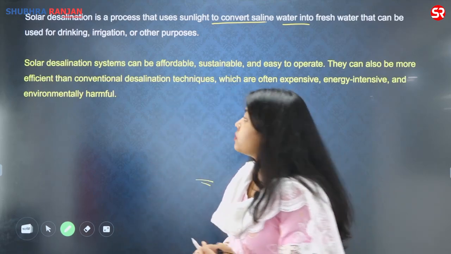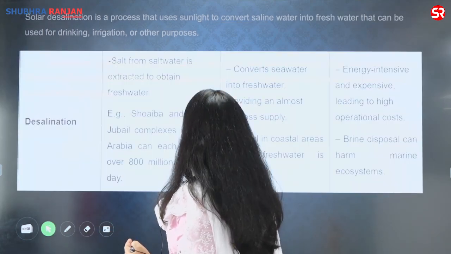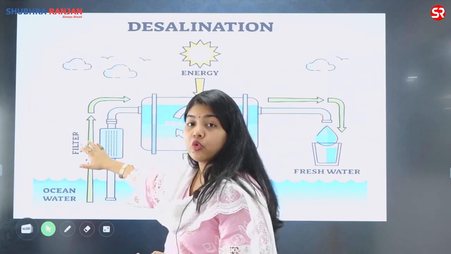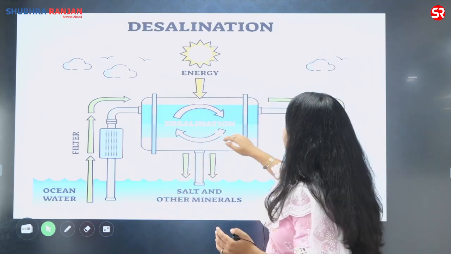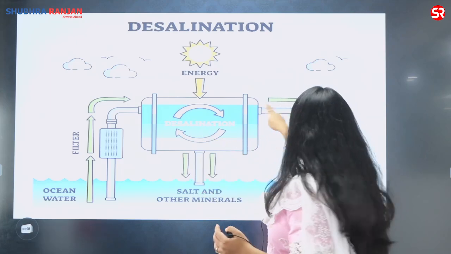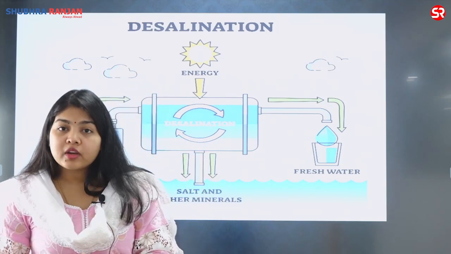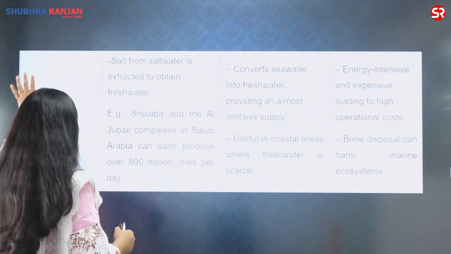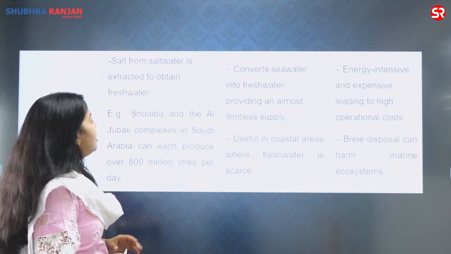But if I want this process to be a little faster, then what is being deployed is that in the desalination plants, I'm basically having this salt water which is extracted from the ocean, and it passes through filters removing the larger molecules of the salt, and then the salts and the other excess minerals are removed from the water and the fresh water is collected. In this I am using energy. Sometimes the energy which is used is the solar energy, and that is the example of solar desalination. So desalination is where the salt from the salt water is extracted for obtaining the fresh water.